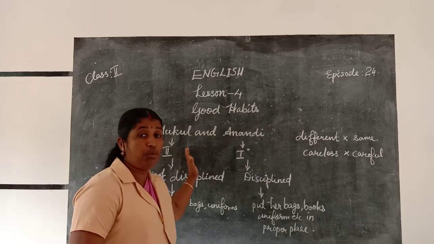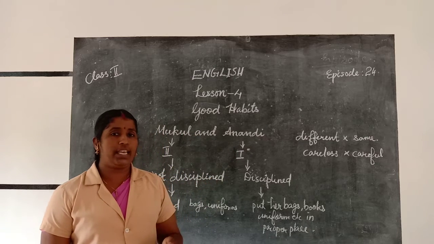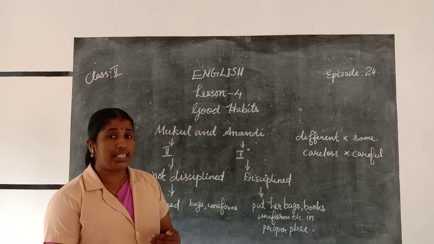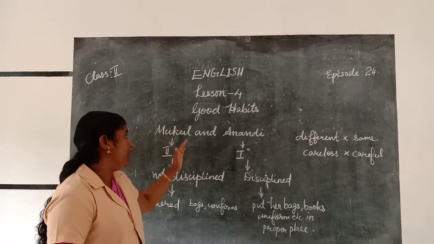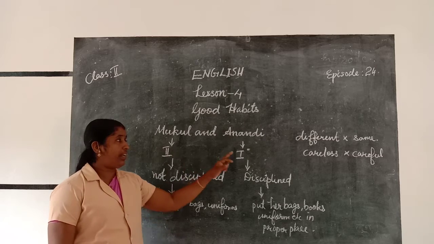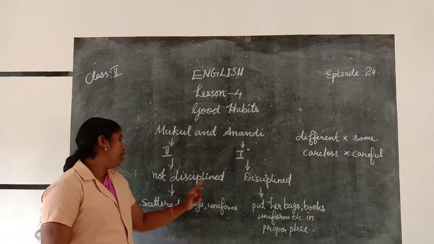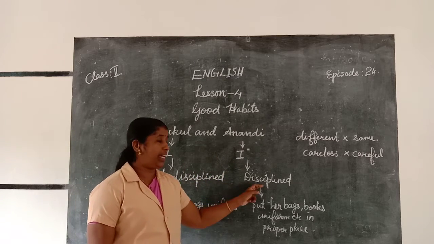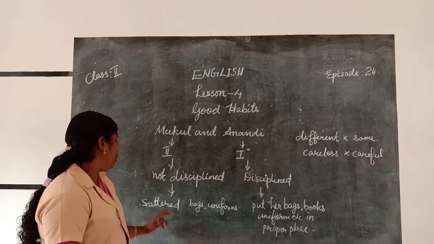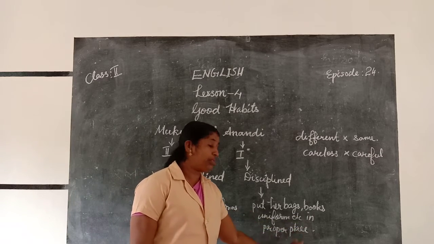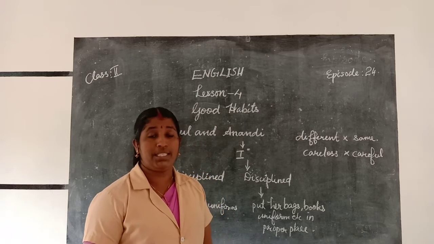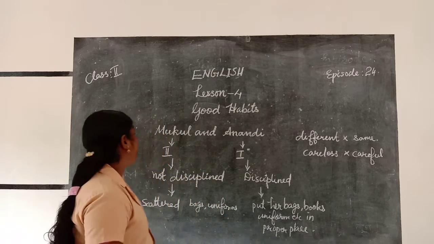The character of Mukul and Anandi. What is the character of Mukul and Anandi? Are they the same? No, they are not the same. They are very different in their nature. Mukul is studying in second standard, whereas Anandi is studying in first standard. Mukul is not disciplined, whereas Anandi is disciplined. Mukul scattered his things here and there, but Anandi put her bags, books, uniforms, etc. in proper places. Is it clear? Yes.